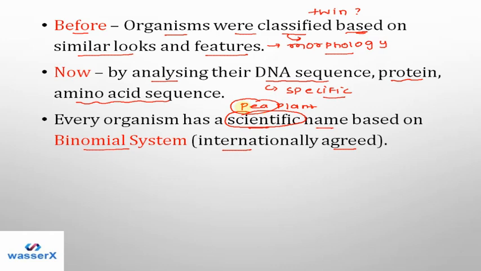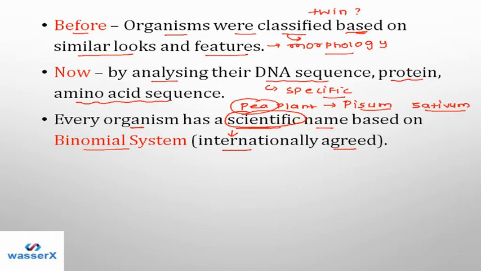So to remove or to clarify all these issues, some international agencies decided that they will give a scientific name to each organism. If we talk about pea plant, then its scientific name is Pisum sativum. So in any part of the world, when I go and ask for Pisum sativum, I will always get the pea plant. So this is how scientific names help us to call that particular organism or to understand it in a better way without any more confusion.